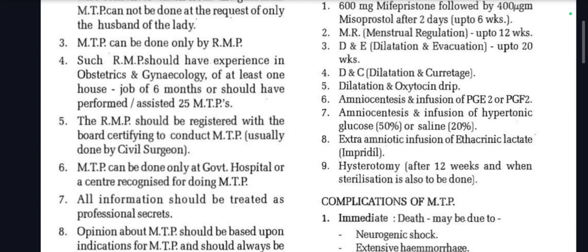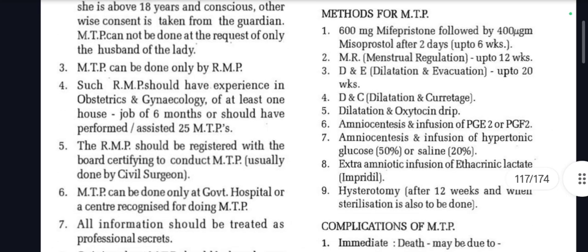Dilatation and oxytocin drip, amniocentesis and infusion of PGE2 or PGF2, and amniocentesis and infusion of hypertonic glucose, which is 50%, or saline 20%. Extra-amniotic infusion of ethacridine lactate, which is Emcredil. Hysterectomy after 12 weeks when sterilization is also to be done. So these are some of the methods for MTP. Remember, 600 mg mifepristone followed by 400 micrograms of misoprostol after 2 days up to 6 weeks.